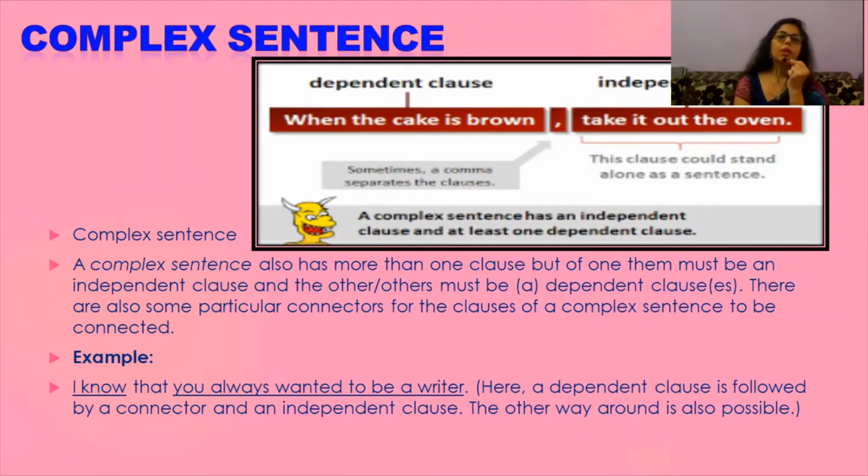I know that. You always wanted to be a writer. Here a dependent clause is followed by a connector and an independent clause. The other way around is possible. That means first you can see an independent clause and after that it can be followed by a dependent clause.